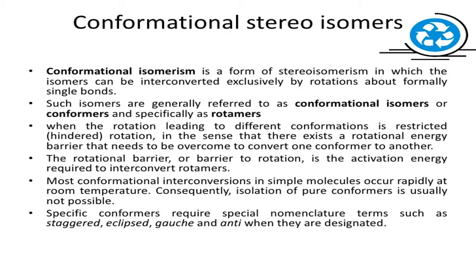Why are they called rotamers? Because rotation is possible. Therefore, these structures are called what? Rotamers. That is what has been explained. But one thing: one is most stable, the staggered form, and the other one is the least stable. That means one has got the least energy, one has got the most energy. So what difference is there? The difference is called torsional strain of ethane.